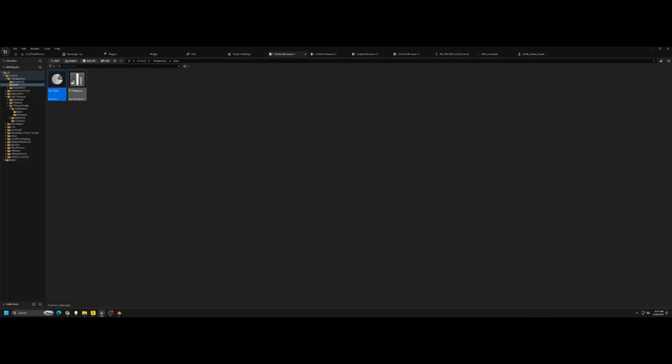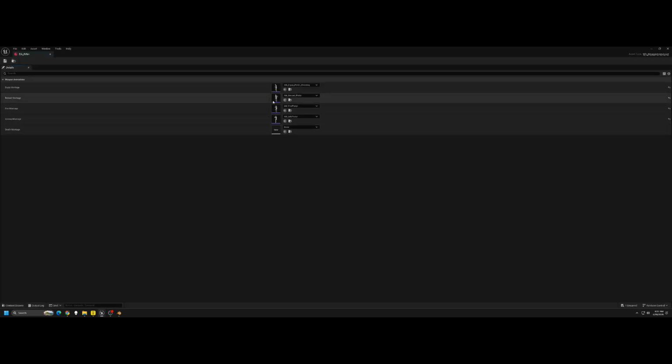Let's head into our data folder. I'll just duplicate the pistol data asset and rename this one DA_rifle. Open it up and populate the fields, assigning your character's corresponding animation montages.